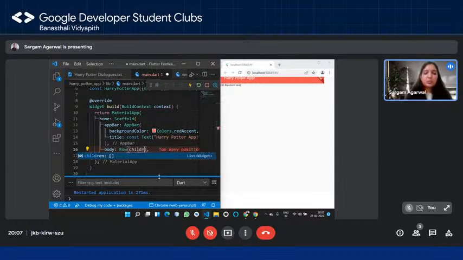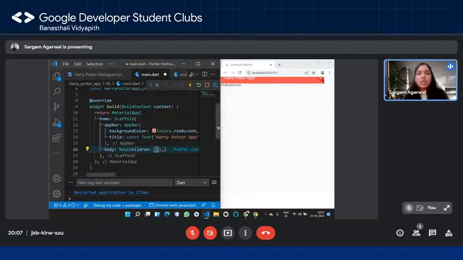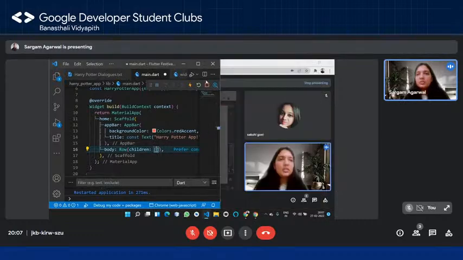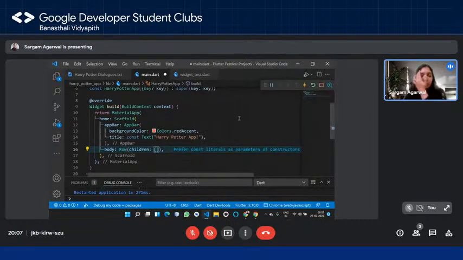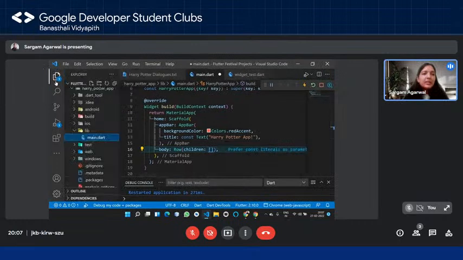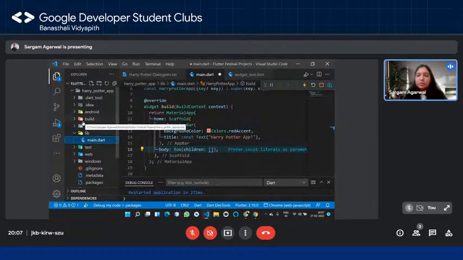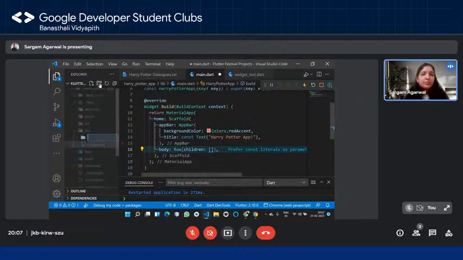So I'm going to pass the value for children, so children colon. Since we are using a list, we use these square brackets, and within this I'm going to pass in my widgets. Now I want to add the image and then the text. Since I want the image, let me close this for the time being, and we have to add the images to our project because I'm going to be using image.asset. So let me create the asset folder over here first.